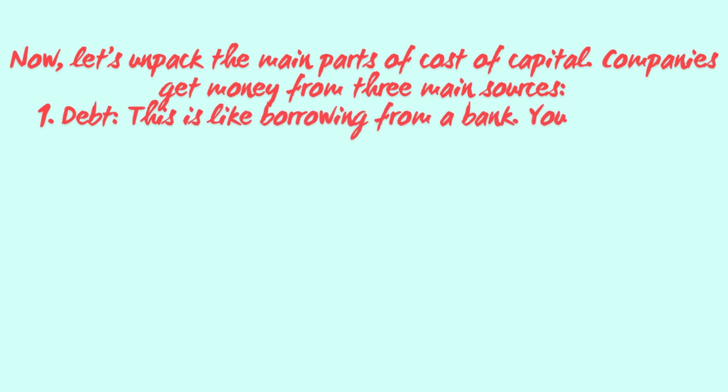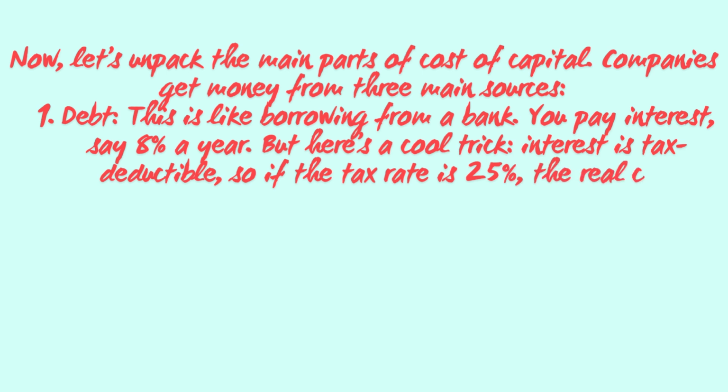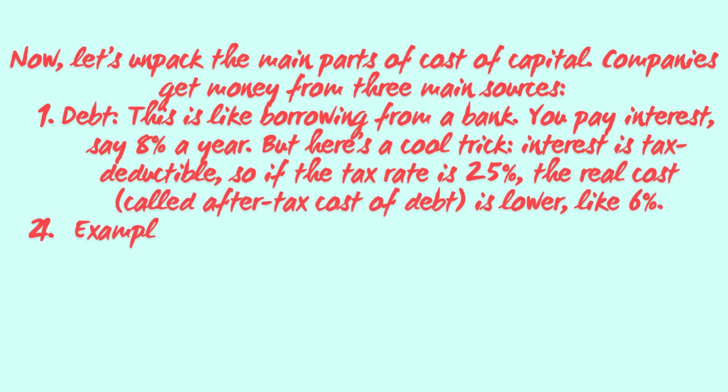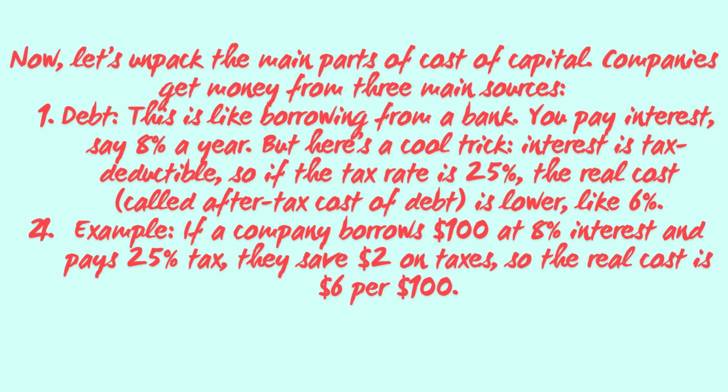So now let's unpack the main parts of cost of capital. Companies get money from three main sources. First one is debt. This is like borrowing from a bank. You pay interest, say 8% a year. But here is a cool trick. Interest is tax deductible. So if the tax rate is 25%, the real cost, called the after-tax cost of debt, is lower, like 6%. Example: if a company borrows 100 rupees at 8% interest and pays 25% tax, they save 2 rupees on tax. So the real cost is 6 per 100.